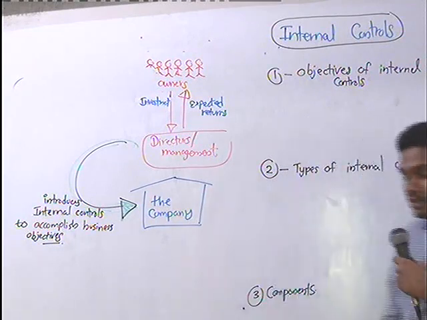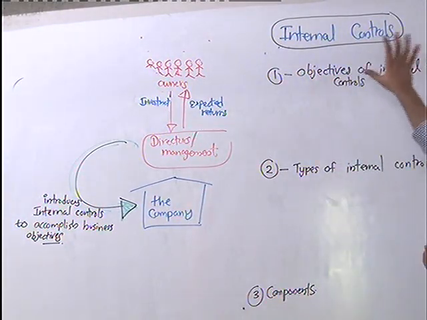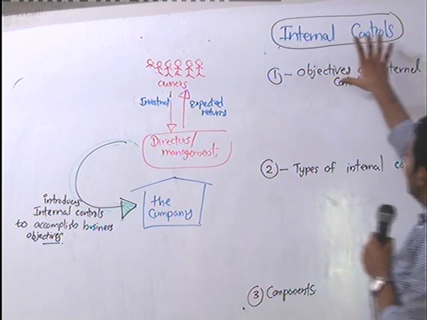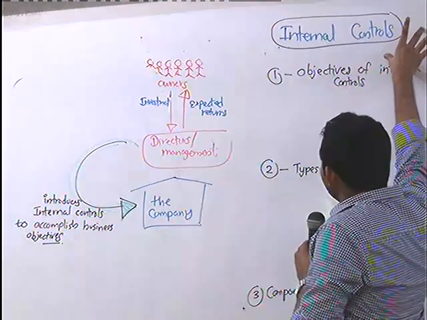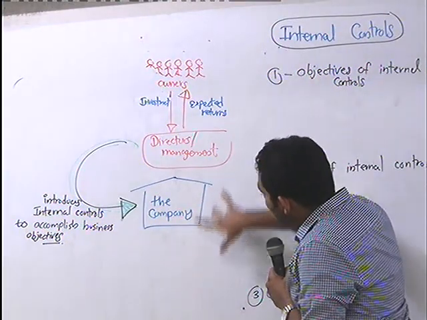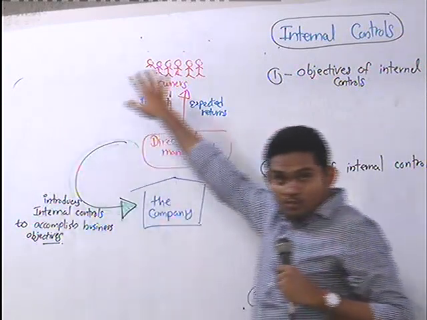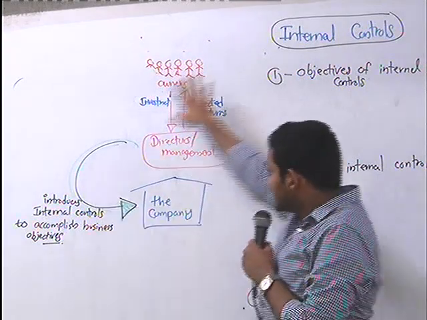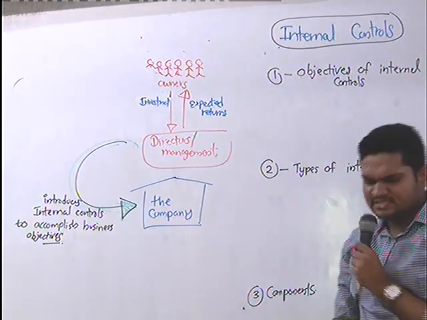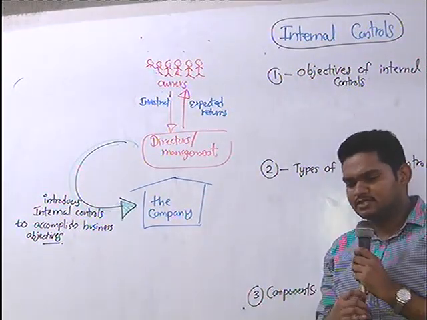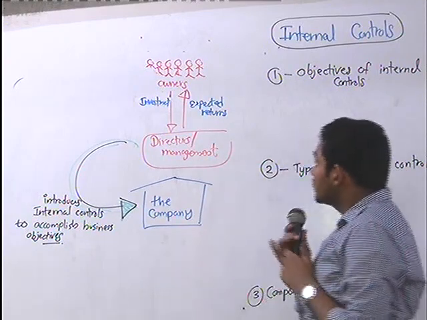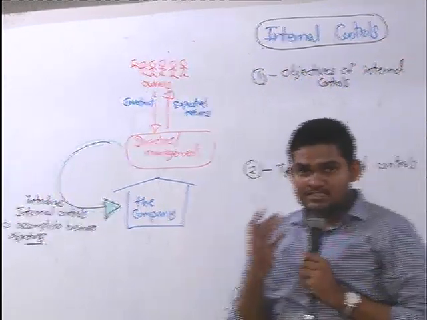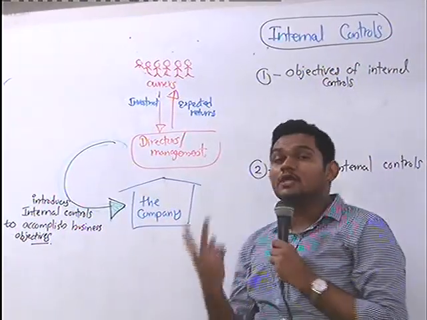Now you can see, let me explain internal controls. I have drawn here why and how internal controls have arisen. As I have explained to you several times, owners and the management of the company are two different parties.